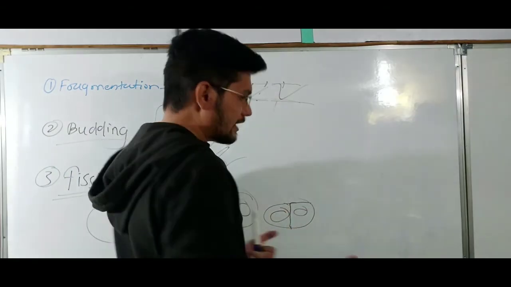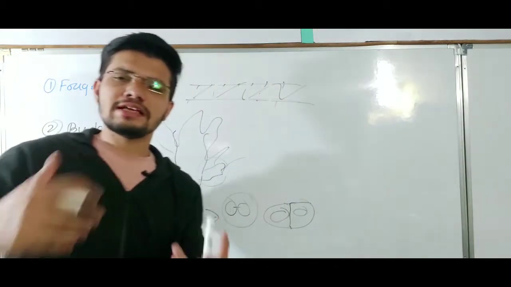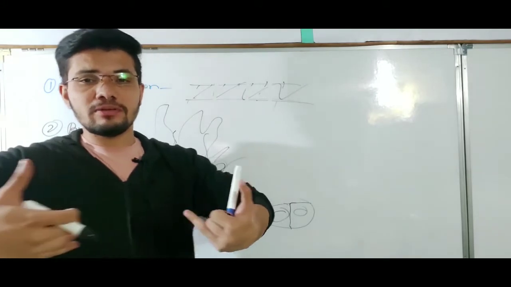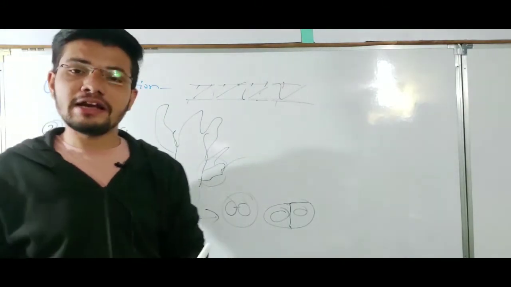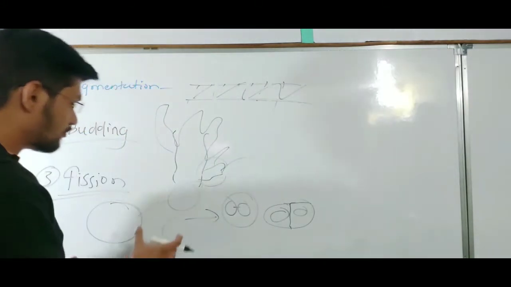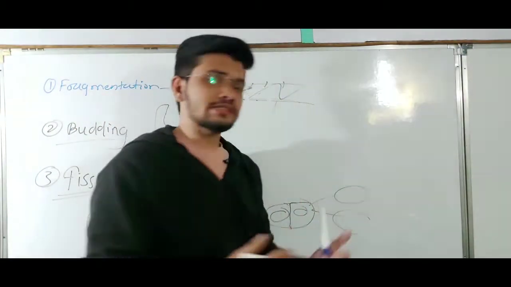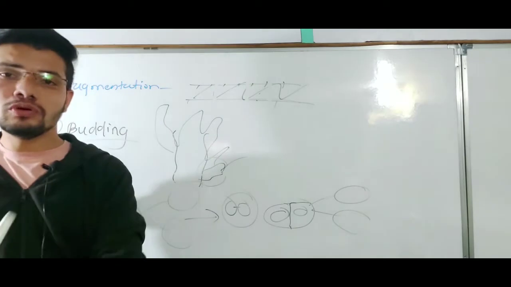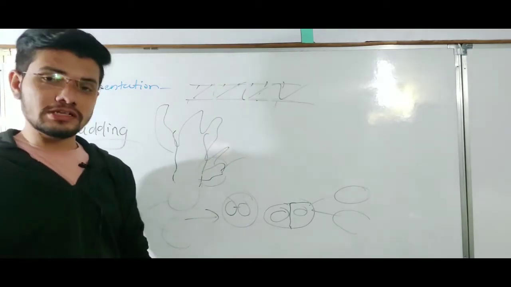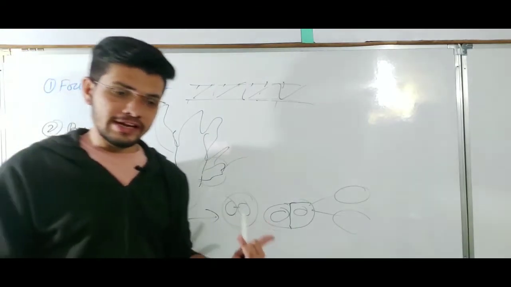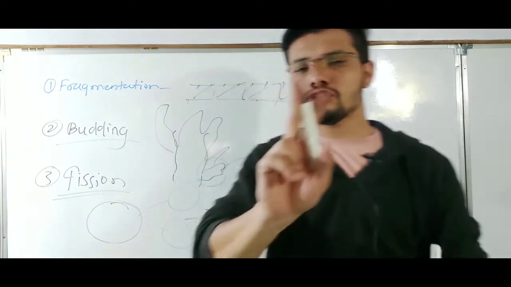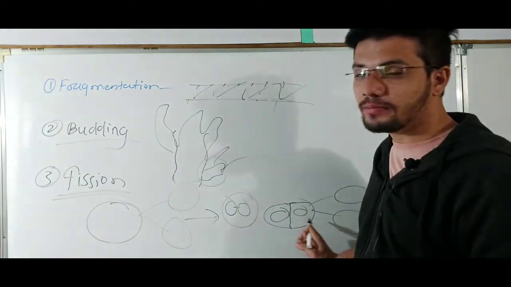In the middle, there will be formation of cell wall and cell membrane, and these 2 cells will separate in the last step, and from one cell we will have two daughter cells. That's why we call it binary fission, because two cells are made ultimately.